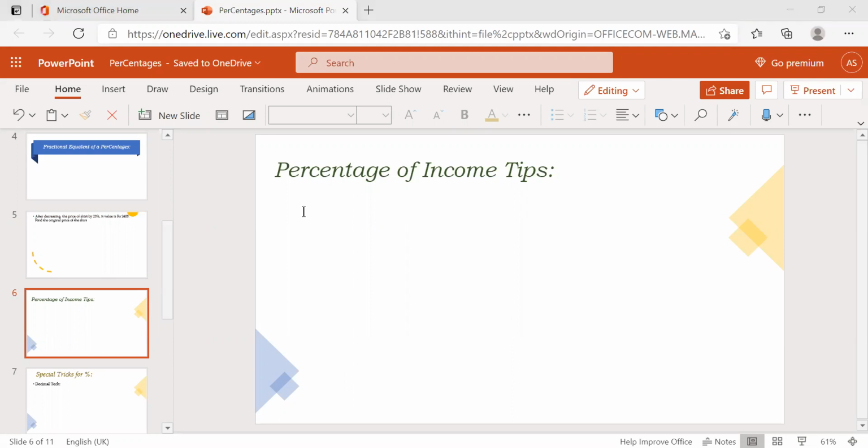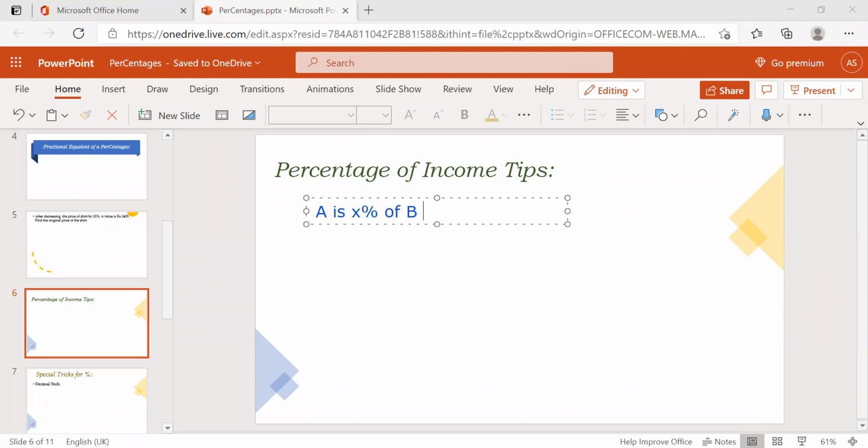The first point is, if they ask A is X percent of B, salary or income. Generally these types of questions are income-based questions.